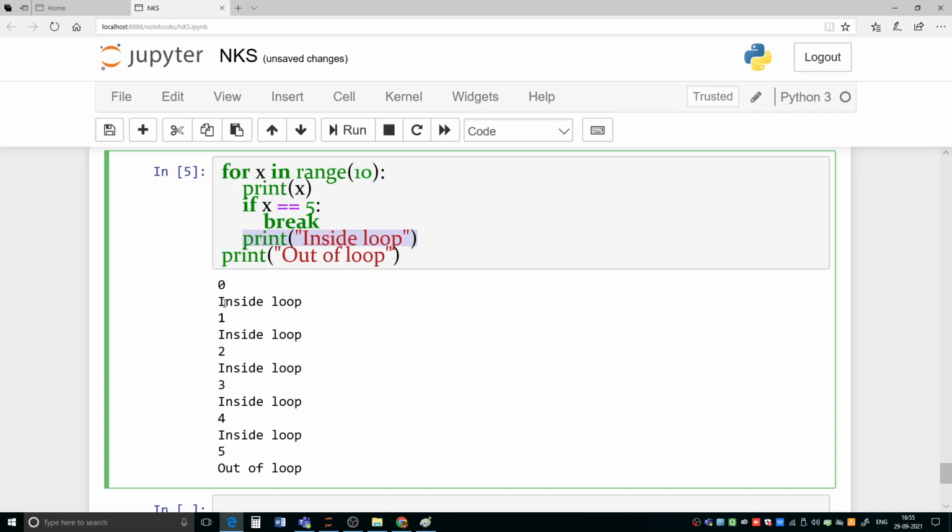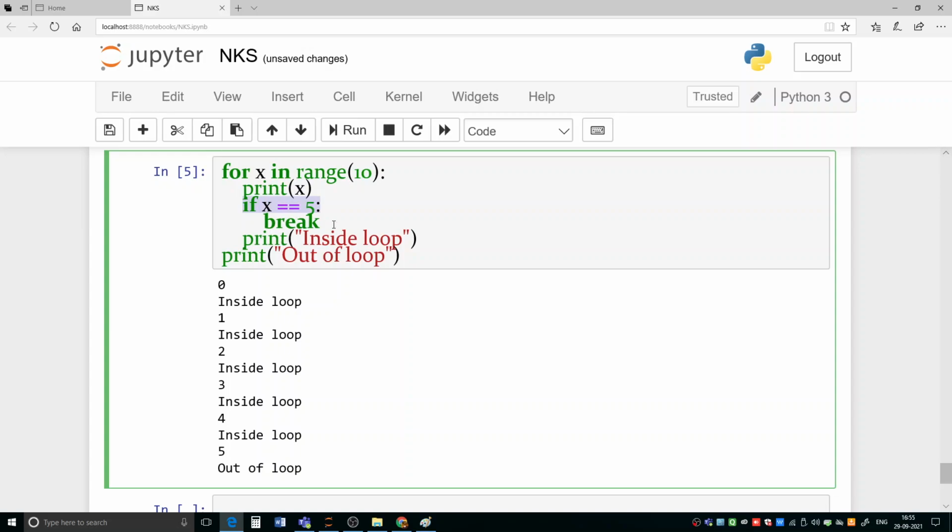So this example is also showing x equal to 0, x equal to 1, x equal to 2, x equal to 3, x equal to 4, and x equal to 5. So till x equal to 5, that printing of the value has been done, but after that here we are putting the condition x equal to 5. Yes, so what has to be done?